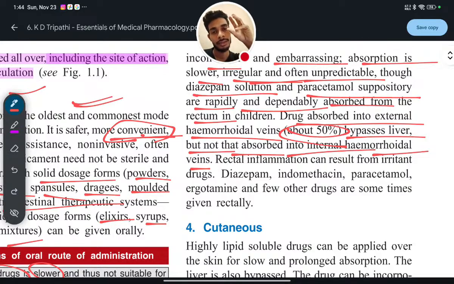In the rectal area, you will see two hemorrhoidal regions, one internal and one external. In the internal one, some veins will be there, and in the external one, also some veins. So 50% of the drug will be absorbed in the external hemorrhoidal veins, but very little or none in the internal hemorrhoidal veins.